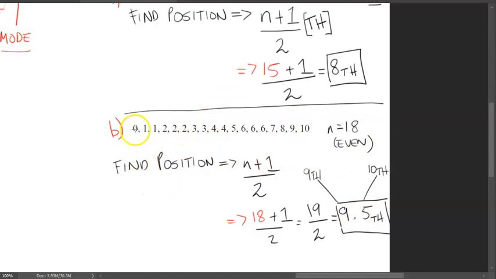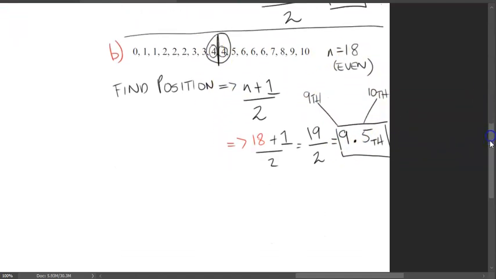So let's count 1, 2, 3, 4, 5, 6, 7, 8, 9, and 10. Our 9.5 is right here, so this is just saying, hey, let's take 4 for the 9th and 4 again for our 10th. So whenever you get a decimal answer for your position, it just means find what it's closest to on both ends, the 9th and 10th, and that will give you your median position.